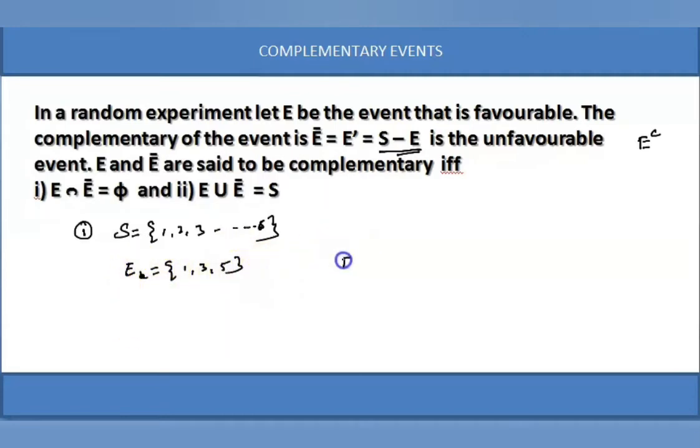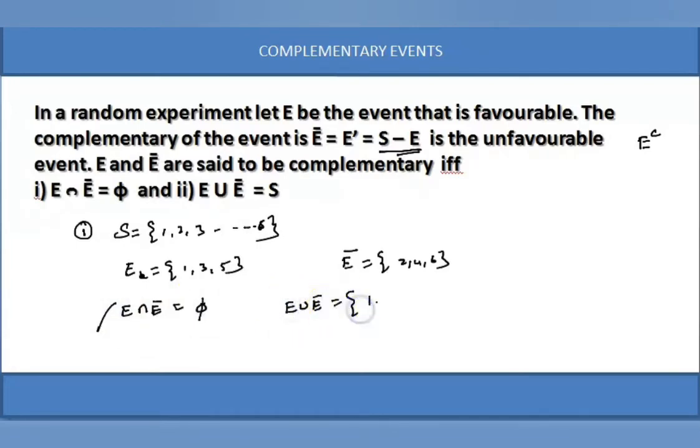What is the unfavorable event? Sample space minus favorable. So {1, 2, 3, 4, 5, 6} minus {1, 3, 5} is nothing but {2, 4, 6}. Now E intersection E bar. Getting an odd number on the die is favorable. Getting an even number on the die is unfavorable. E intersection E bar is phi. Therefore, the first condition is satisfied.